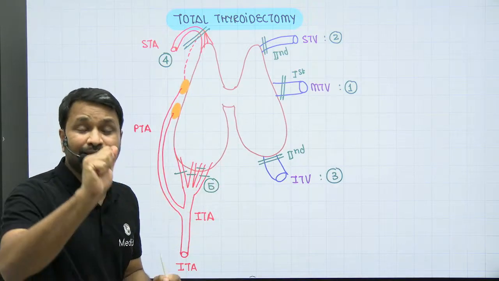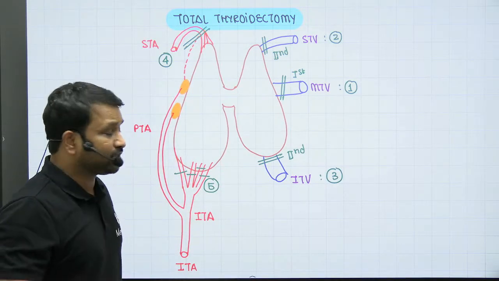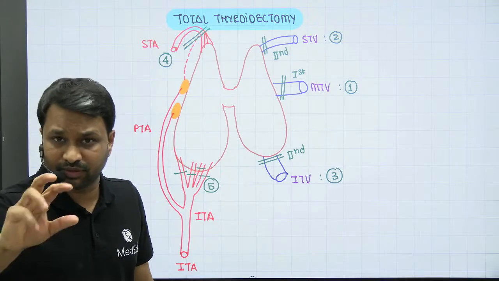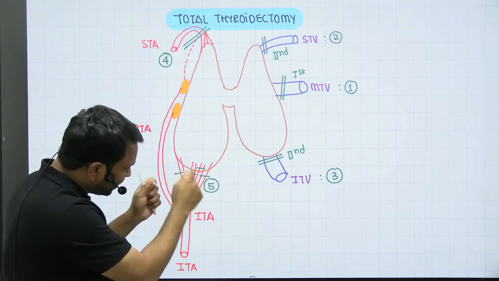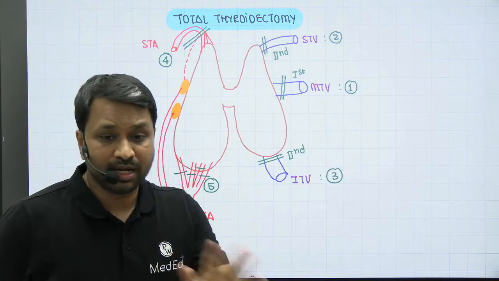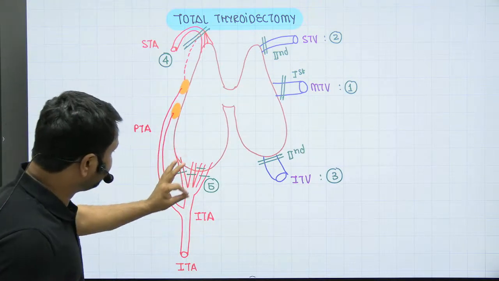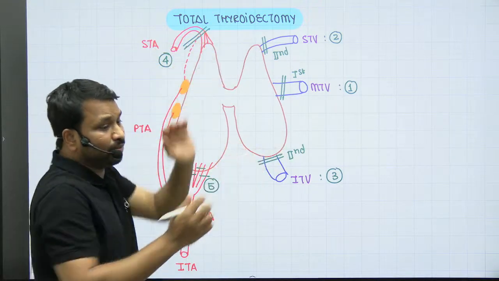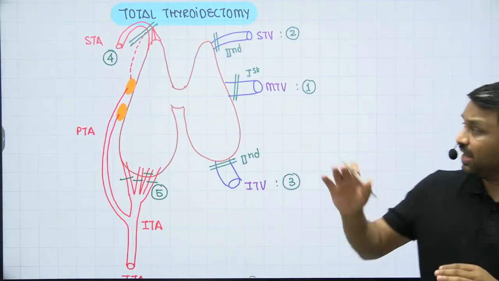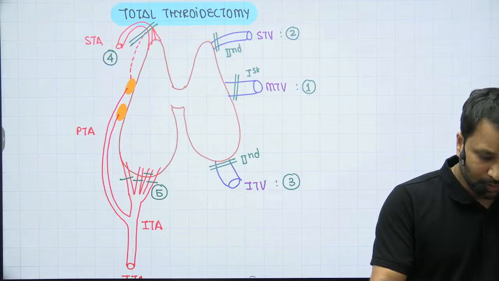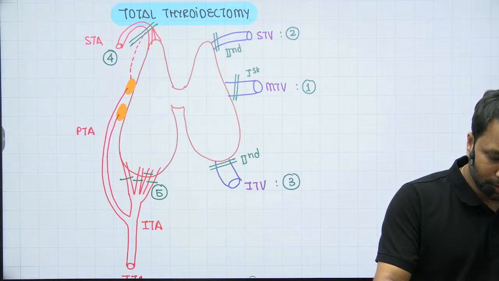I will isolate with the help of a right angle retractor or a right angle forceps that we have, and then I'll hook each single one of them. I will ligate them. I can use a bipolar, doesn't matter, but each individual vessel will be ligated, and now the gland will be extracted. Once you have ligated all these blood vessels, I am now going to remove this gland.